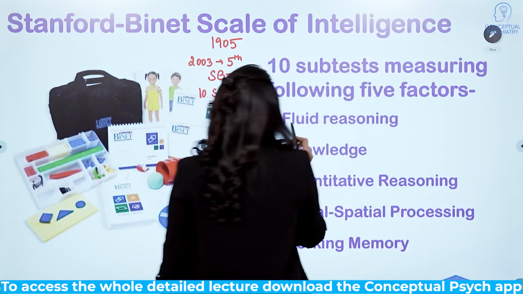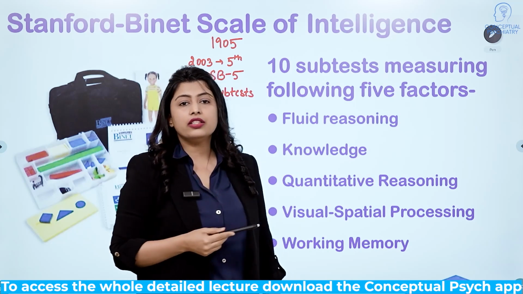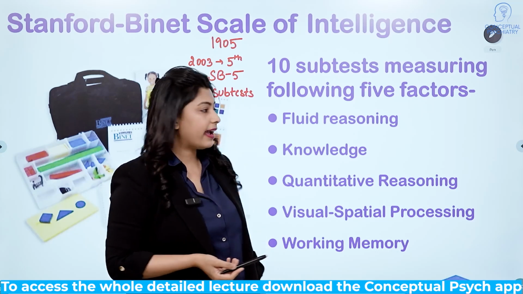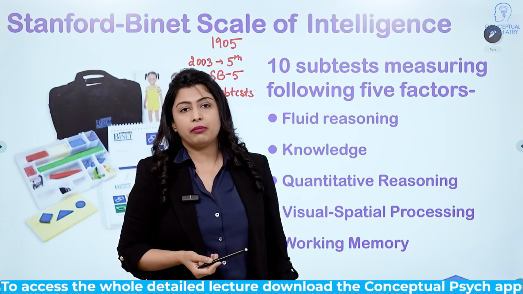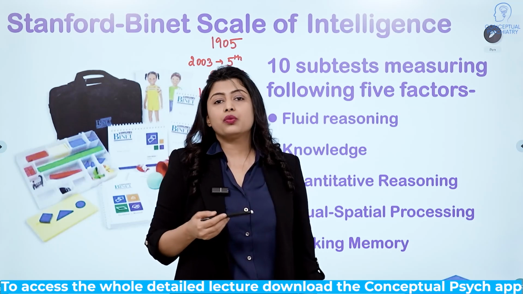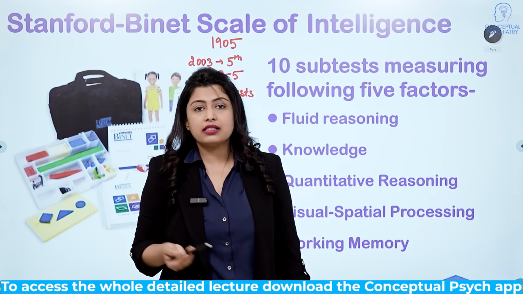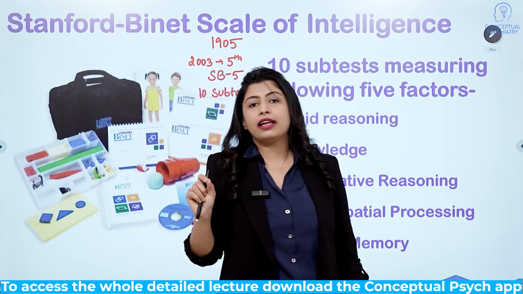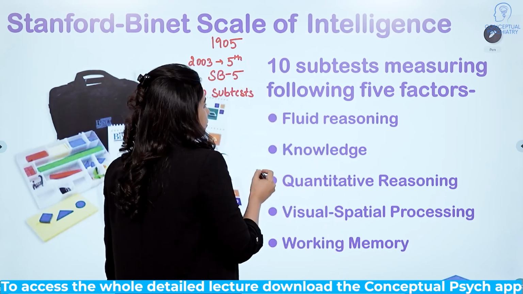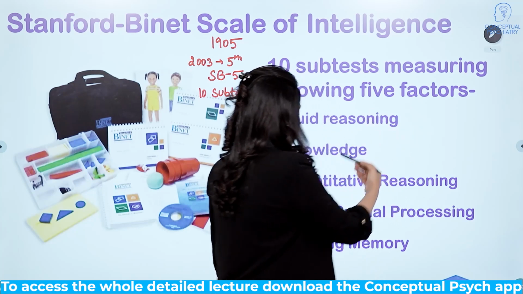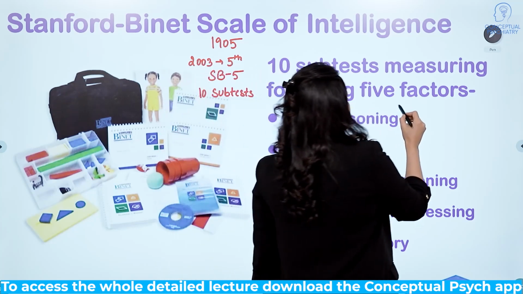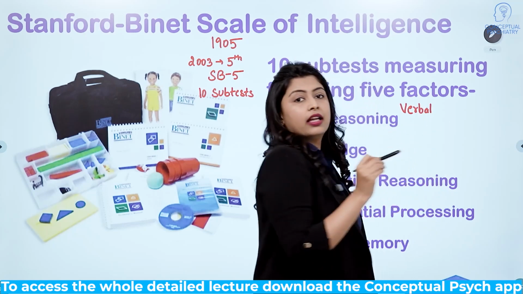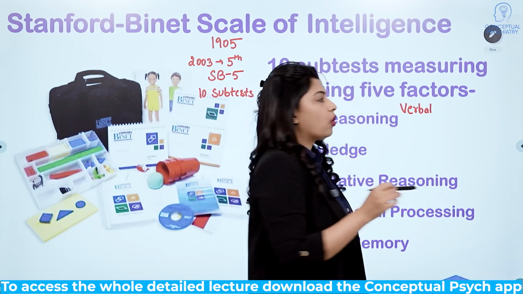The first was fluid reasoning, then knowledge, then quantitative reasoning, then visual spatial processing, and last was working memory. Other than the scores with reference to these 5 factors, SB5 also gives two distinct scores, namely the verbal IQ and the non-verbal IQ.